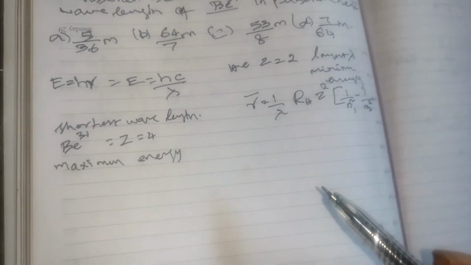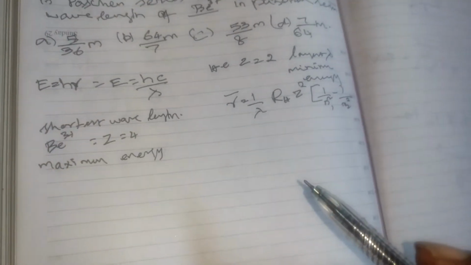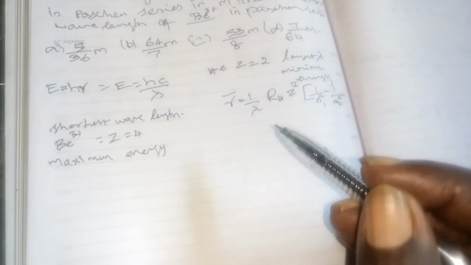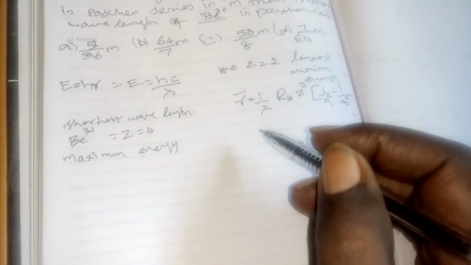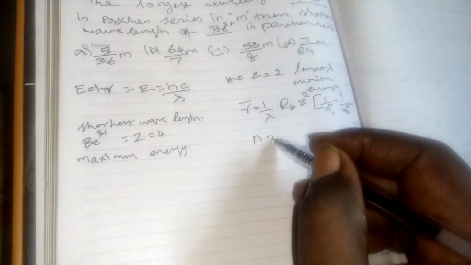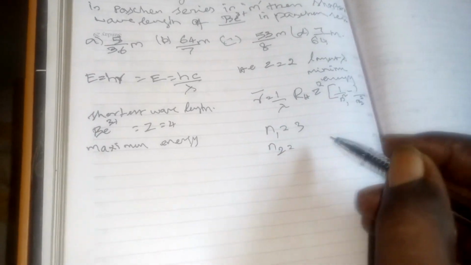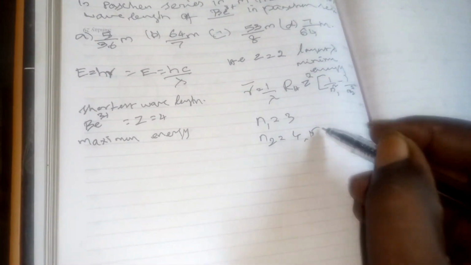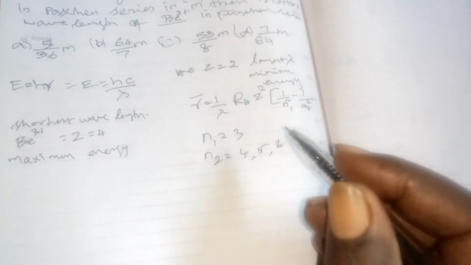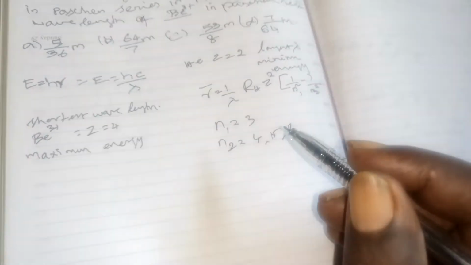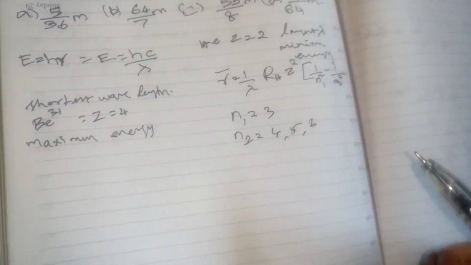The second series is the Balmer series, n equal to 2. The third one is the Paschen series, n equal to 3. So n1 equal to 3, n2 equal to 4, 5, 6. That means the third orbit is the Paschen series. The electron will jump from the 4th, 5th, 6th, 7th, 8th orbits.